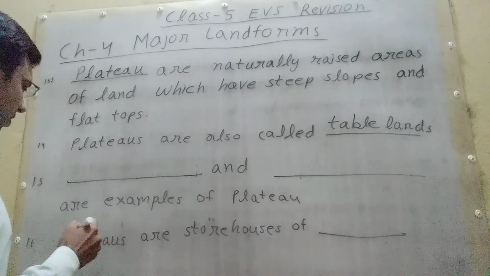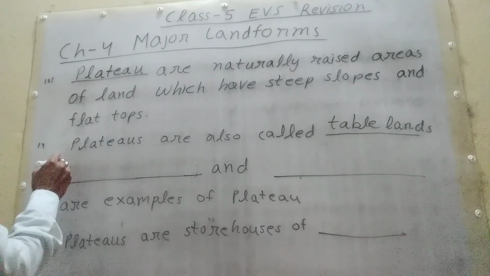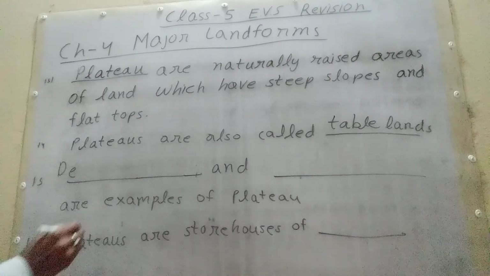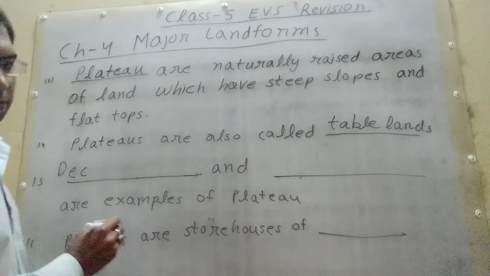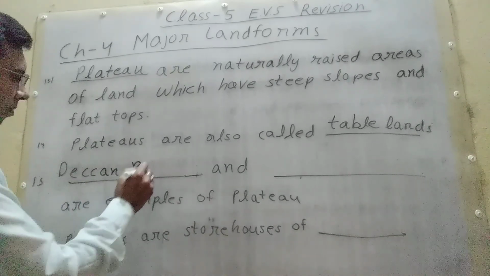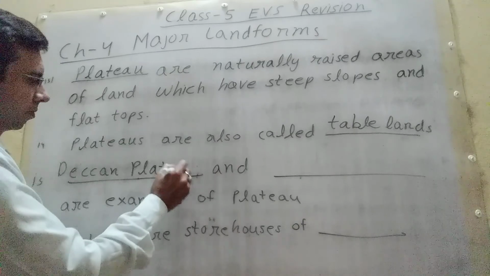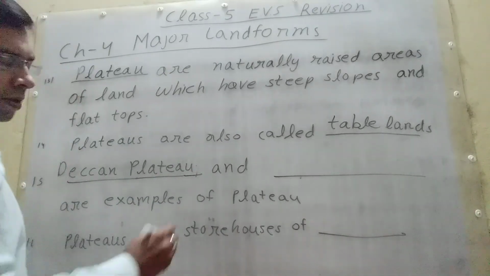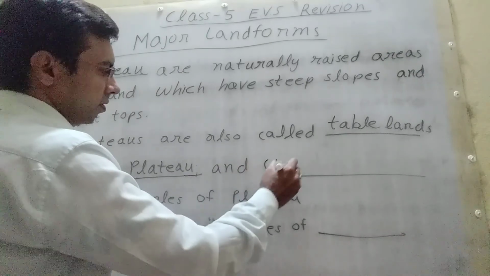The Deccan Plateau and the Chota Nagpur Plateau are examples of plateaus.